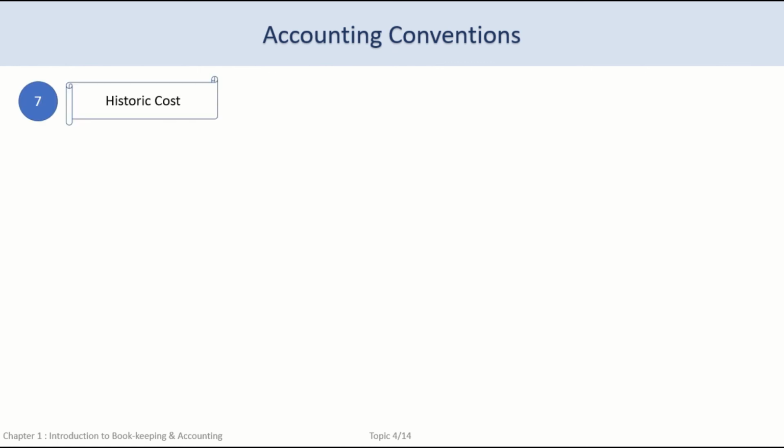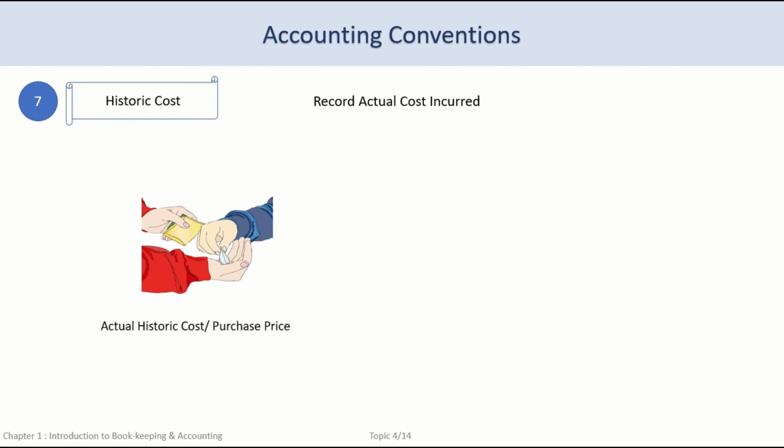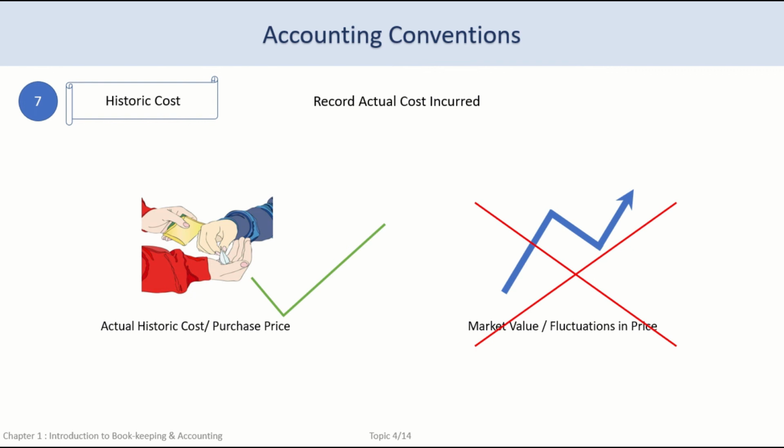The next accounting convention is the historic cost principle. As per this principle, all business owned things or assets are to be recorded at their historic cost price or purchase price. The actual cost incurred to purchase the asset as on the date of purchase should be recorded in the books of accounts. The current market value of the asset should neither be reflected in the books of accounts nor should the asset be adjusted to reflect the current market value.